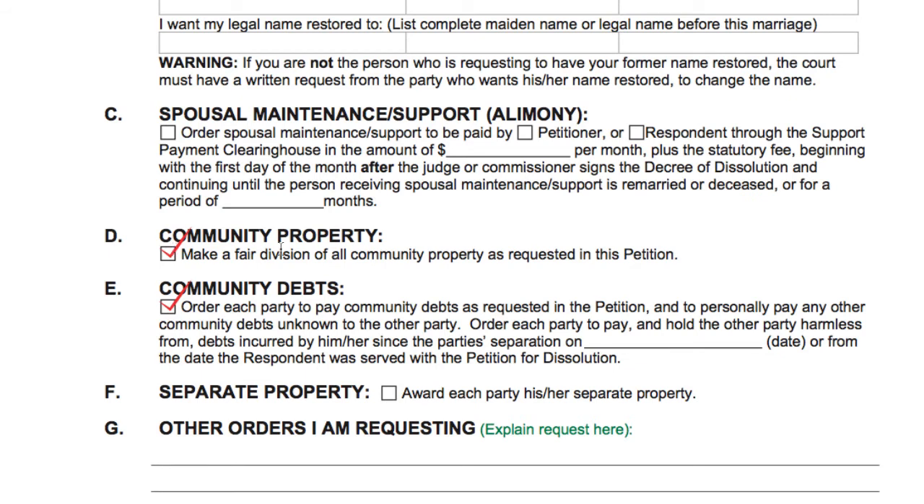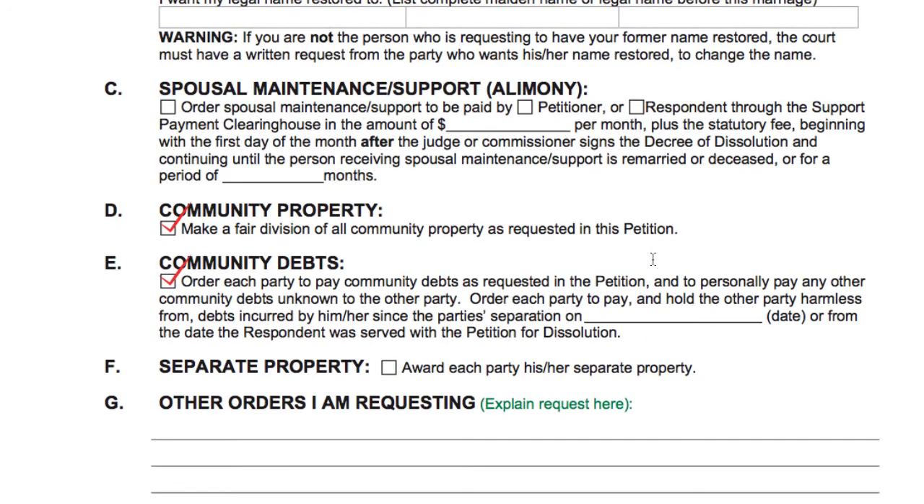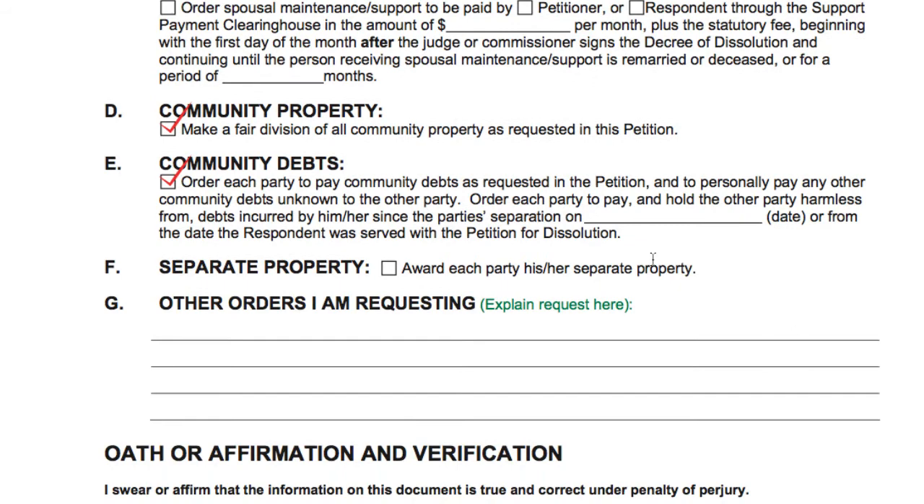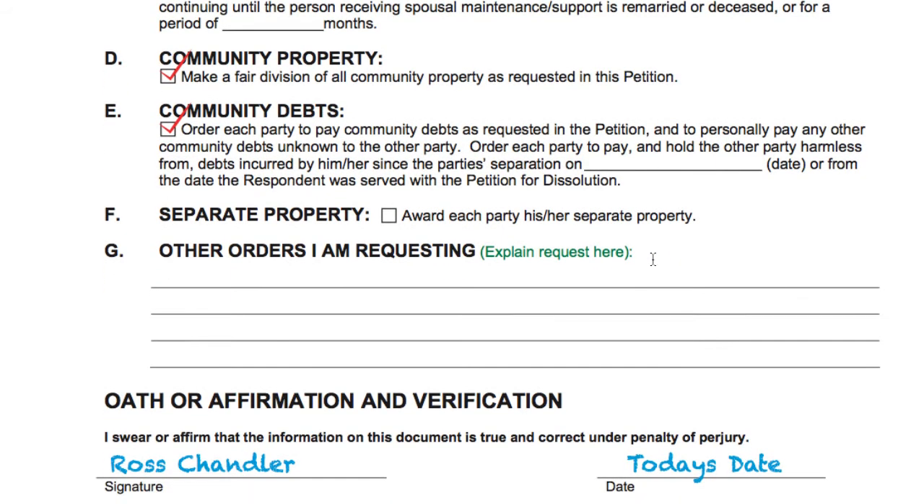Under community property, you obviously would like a fair division of all the property. Even if you didn't fill it in earlier and tell the court what it was, of course you would like it to be a fair division of community property, split 50-50 generally. Community debt, the same thing. You'd like it to be split equitably. And if you have separate property, you'll want to ask the court to award that to you as well. And if you have any other orders that you would like, you could put that in there.